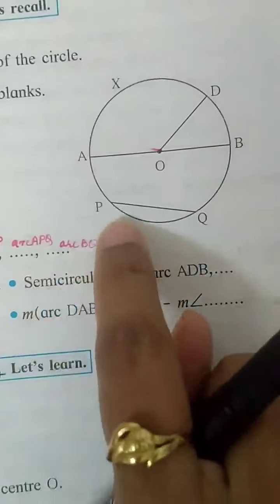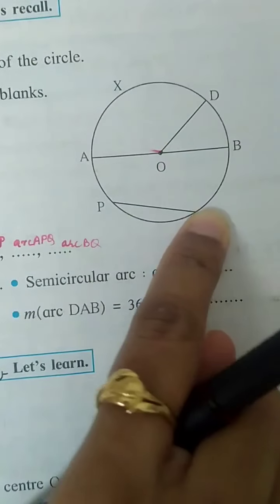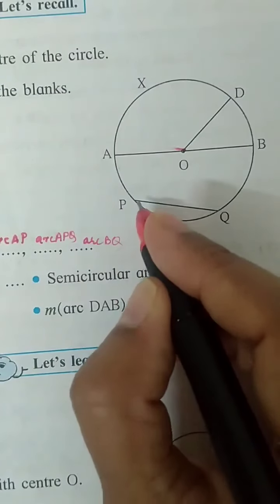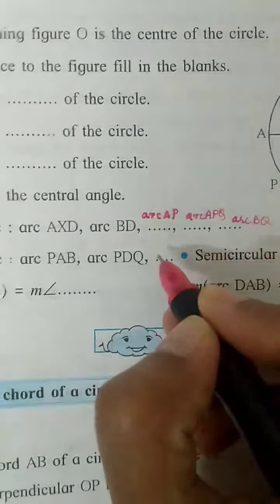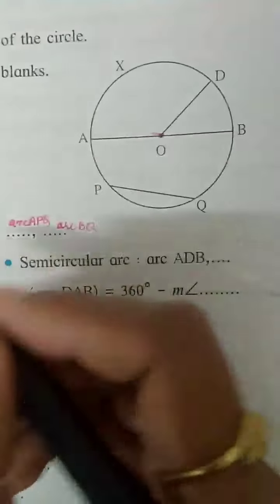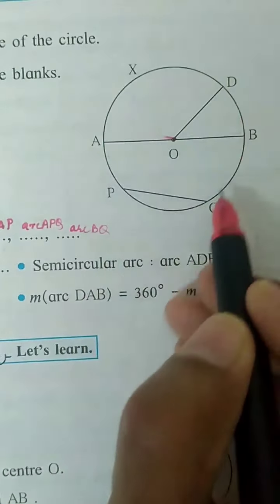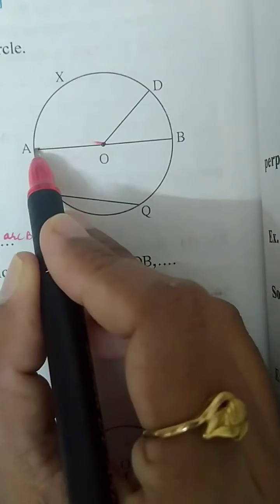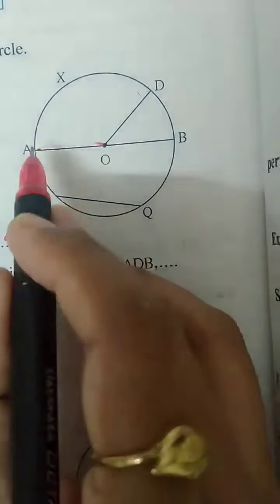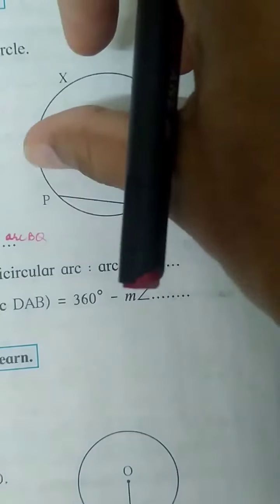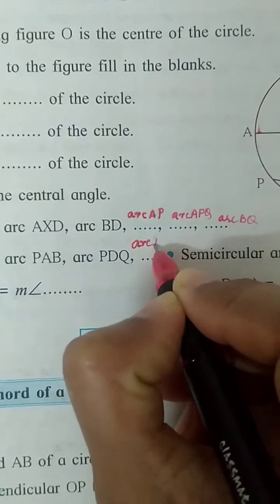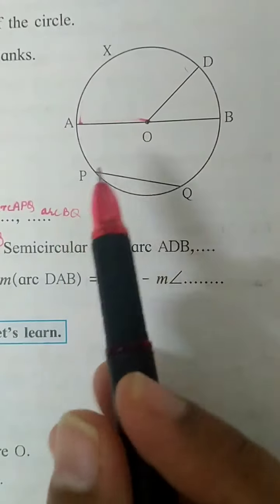Then arc PDQ, till here. Only this much part is remaining. Let us name one more major arc. We will write ABQ. They have not given that. Starting from A, B and Q, so this much part, from here till here. Major arc ABQ. Similarly, if you have any other name, you can write that. I wrote ABQ.